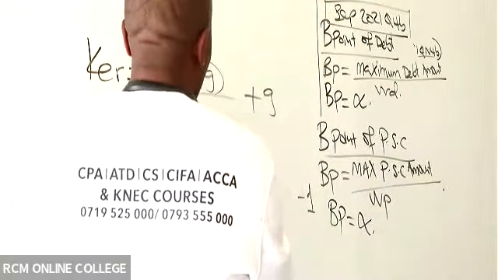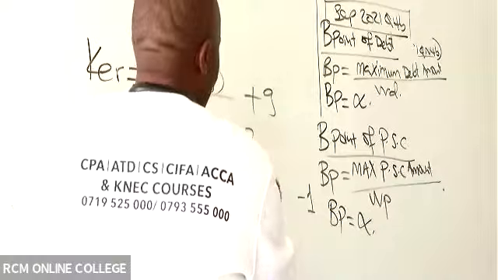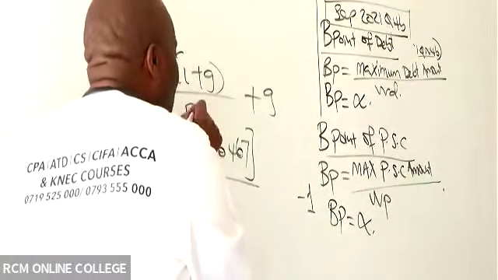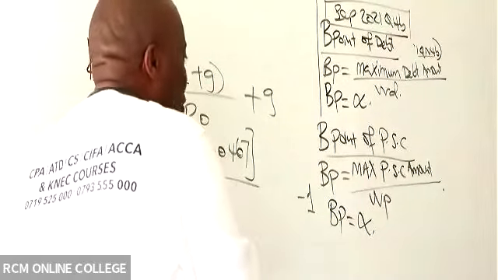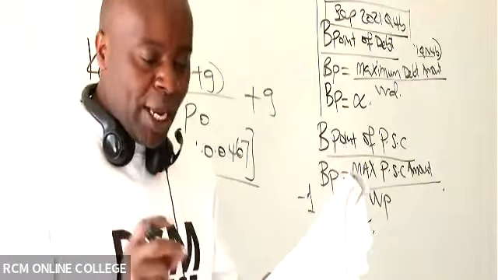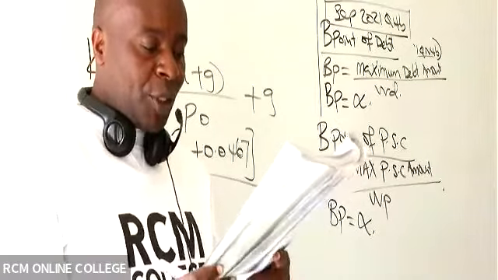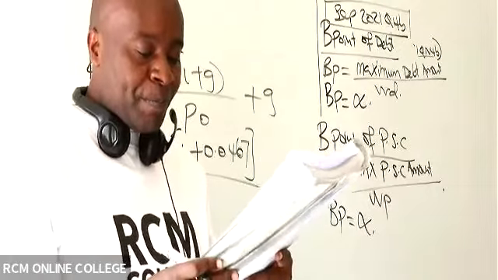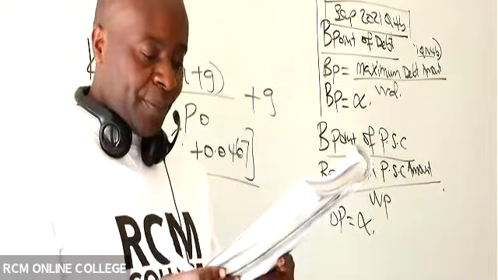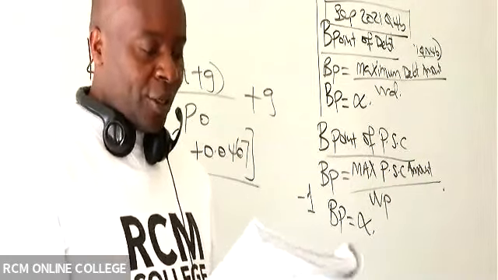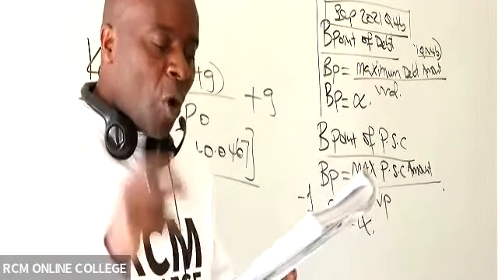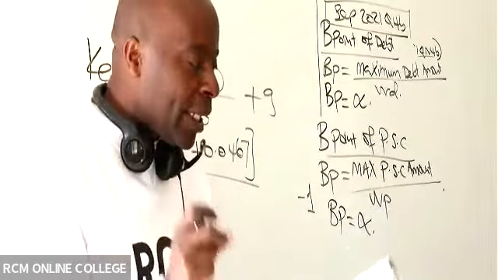Into 1 plus growth rate, which we got as 0.0467, over P0. P0 is the current market price per share. Have they given me that information anywhere? Note number 2: the company's ordinary shares currently are selling at 50.